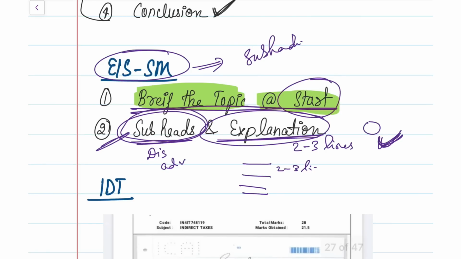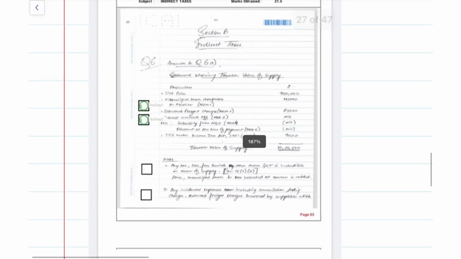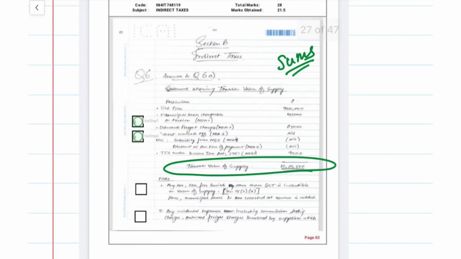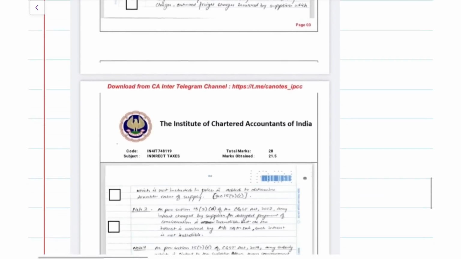Okay, yes, do that. Now coming to your final paper, which is your IDT paper. In that, one important point I wanted to discuss was, when you are getting practical sums in your IDT paper, what people do is they directly find the answer and then they come. Yes, this does not carry the entire marks in the exam. You need to also remember that